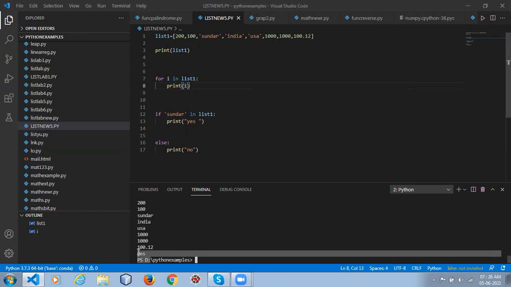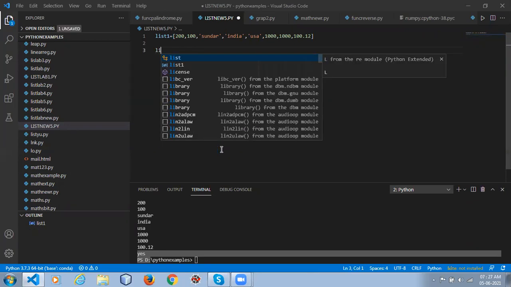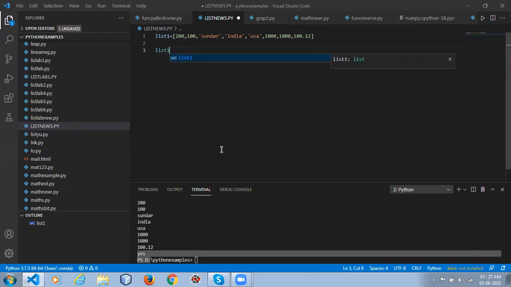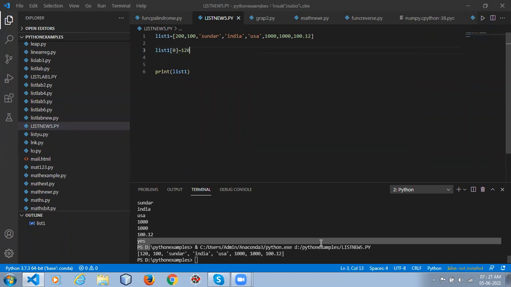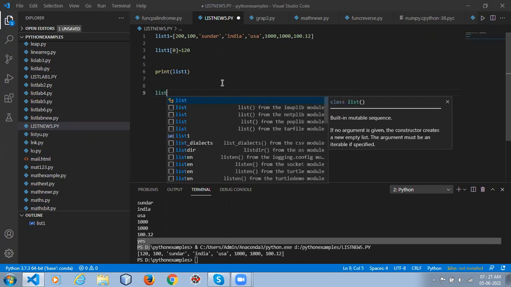So I told you list is mutable, we can change it. For example, I want to change the value of list of 0. Instead of 200, I'll make it 120. Print list1. See, it's changed because it's mutable. Can I change the third item from Sundar to something?